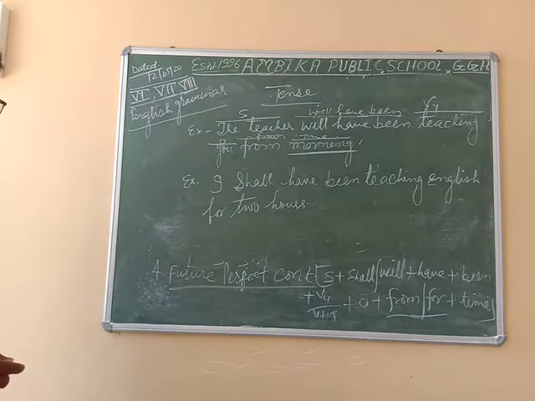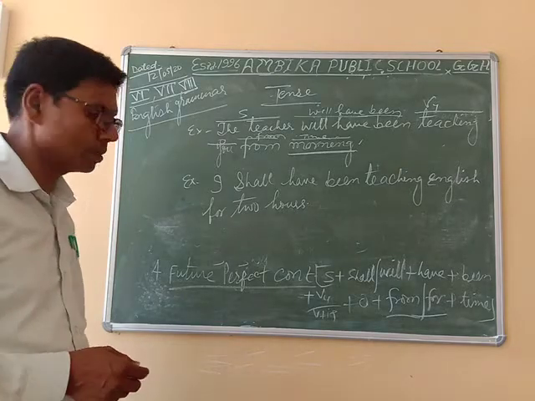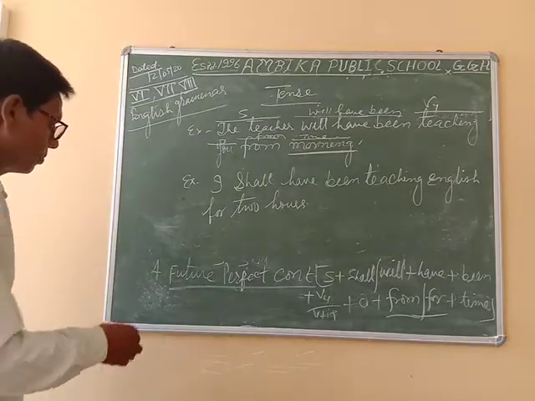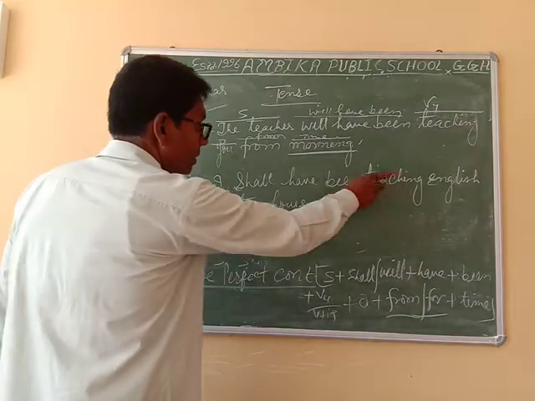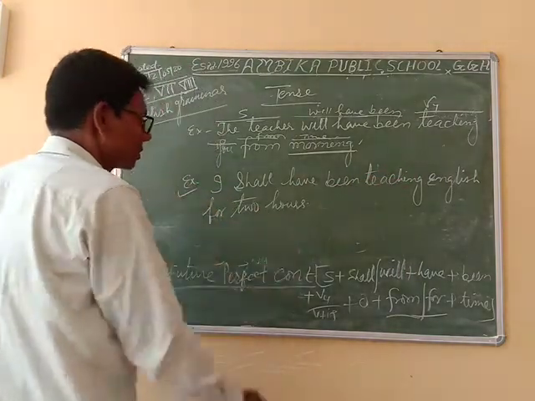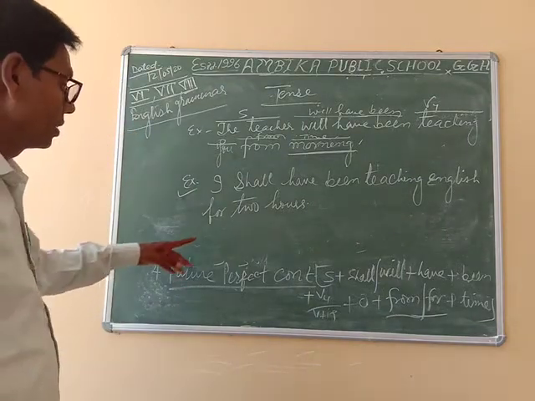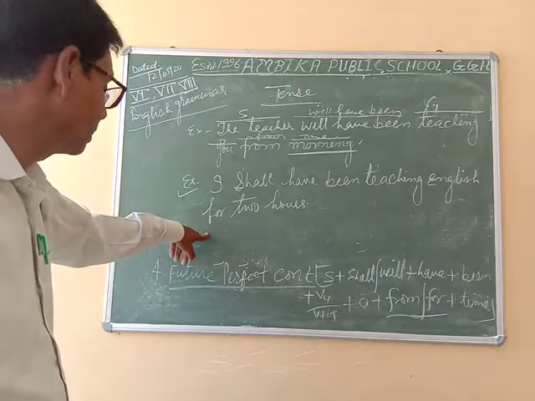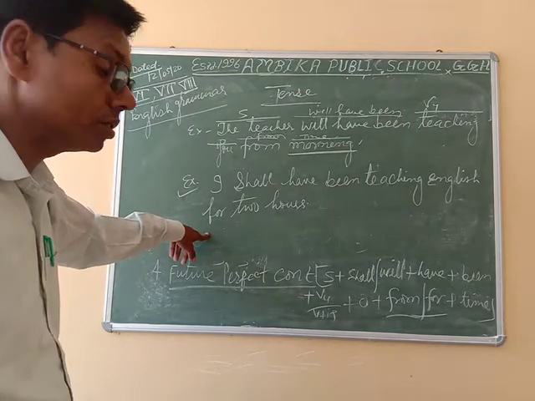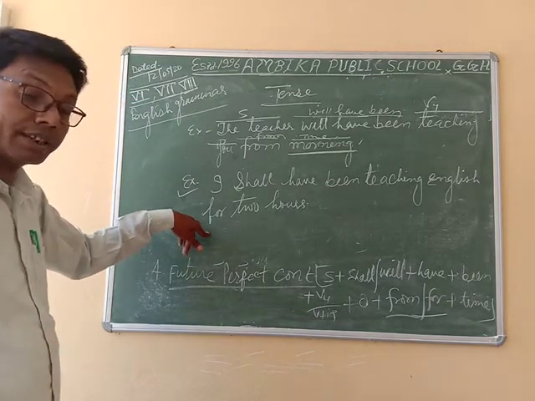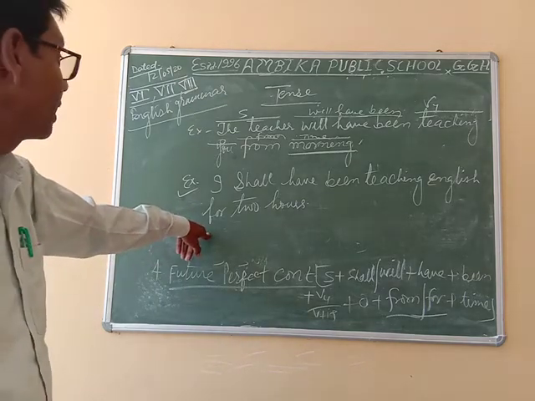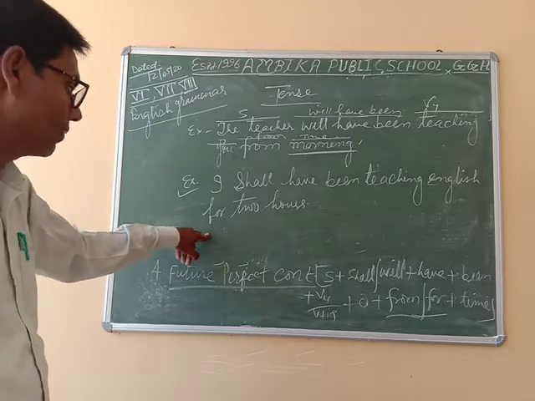So we can say very nicely the sentence is in the form of the future perfect continuous. Understand? Now the second example: I shall have been teaching English for 2 hours. This is a period, and before a period we should use for in the sentence if it is in the form of the future perfect continuous.